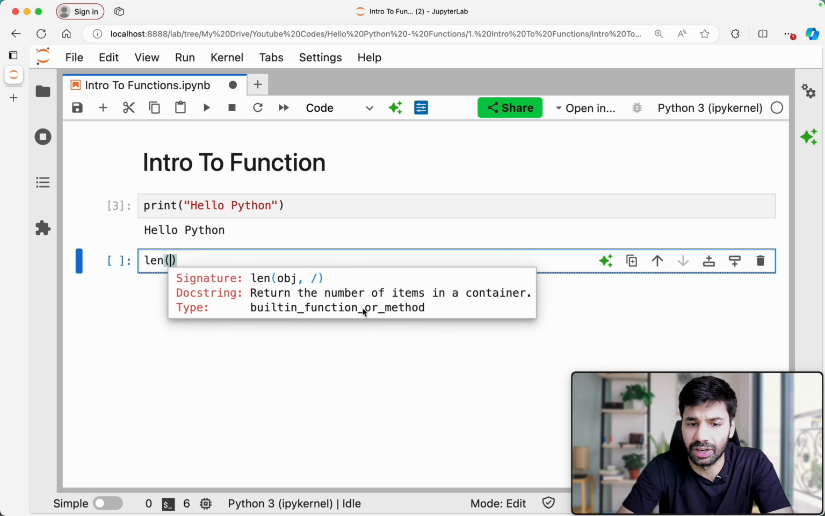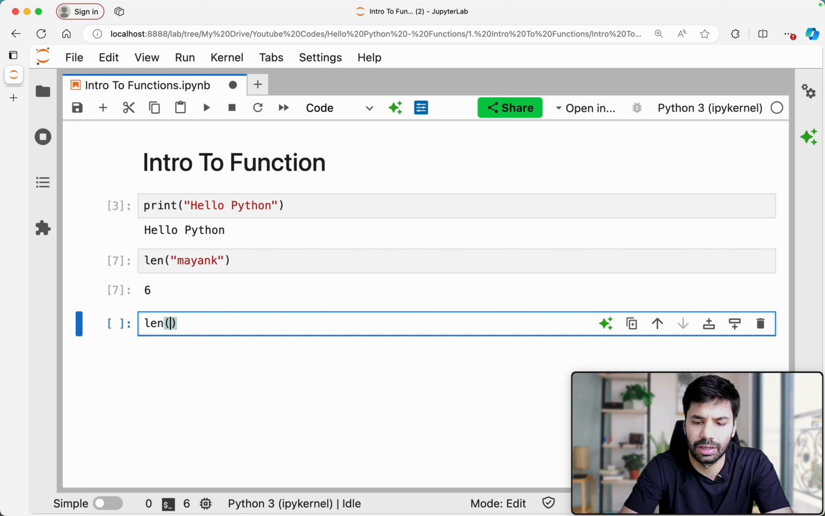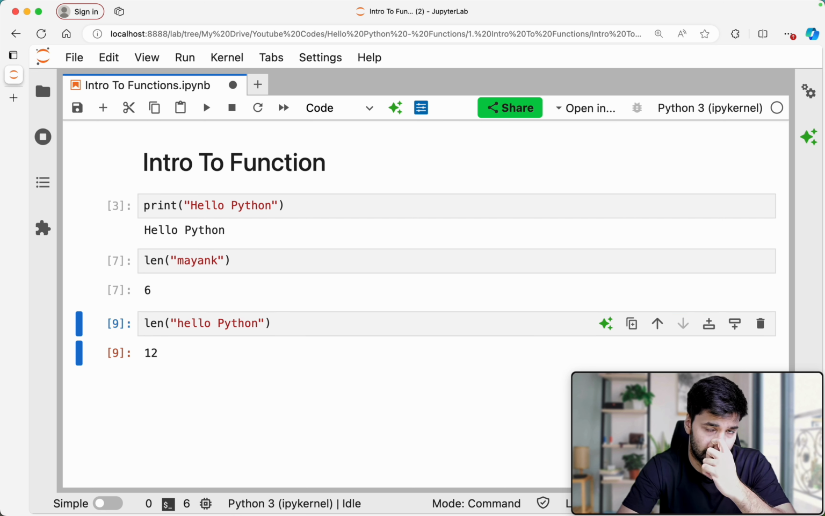Length, a built-in function or method, returns the number of items in a container. So if I'm providing Mayank here, it's going to give me the length. If I'm providing hello Python here, then again, it's going to give me the length. Now, one thing I want you to understand is what the use of this function is.